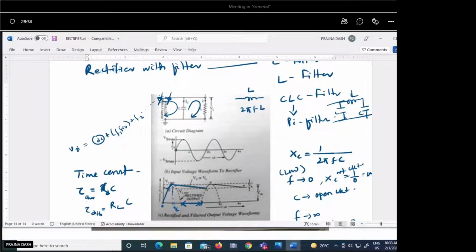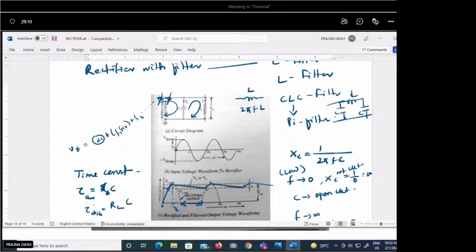So when the positive half cycle starts again, the capacitor will charge to its peak value. Then it will be at the peak value, and again it will discharge very slowly. Okay, so a very small amount of discharge will be done. Then again the next positive half cycle will come, and it will charge again to its maximum value. So if you maintain this period in such a way that this duration is very small in comparison to the discharging time, then we can get a very pure DC signal, isn't it?